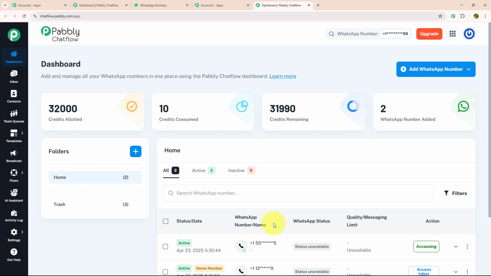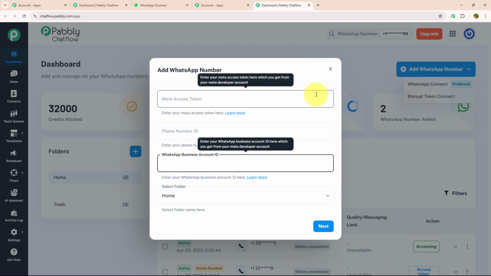To add a WhatsApp number, you just need to click on the Add WhatsApp Number button, which is given on the top right corner. Inside this, there are 2 options: WhatsApp Connect and Manual Token Connect. In Manual Token Connect, you need to enter Meta Access Token, phone number ID, and WhatsApp Business Account ID manually.